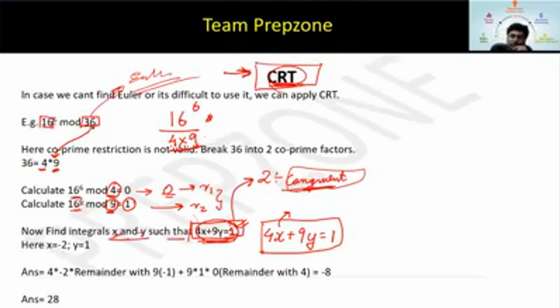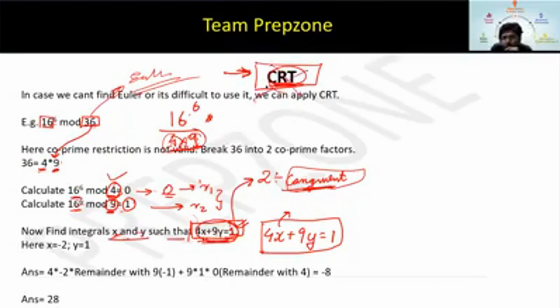To apply CRT, I have broken 36 into two co-prime numbers, okay? Let it be 4 and 9. So I have broken it into two co-prime factors, 4 and 9. I'll calculate 16 to the power 6 mod 4 separately. I'll calculate 16 to the power 6 mod 9 separately. Mod 4 is calculated separately, mod 9 calculated separately. Let this be R1, let this be R2. Right, Mukul? Now this comes by congruency, which I have written down here, 4x plus 9y equal to 1.